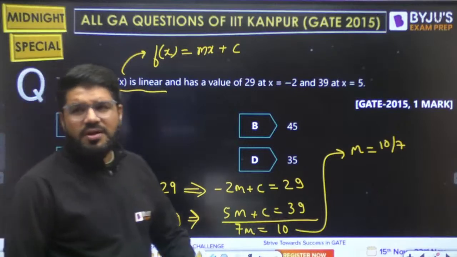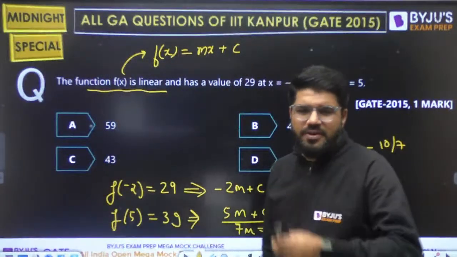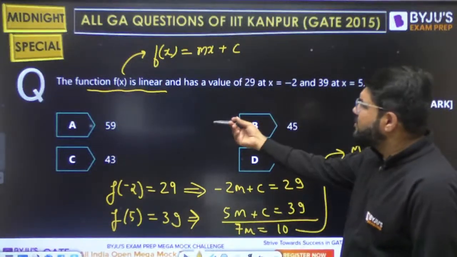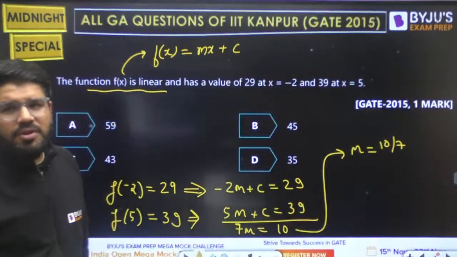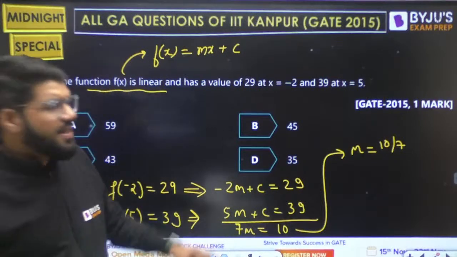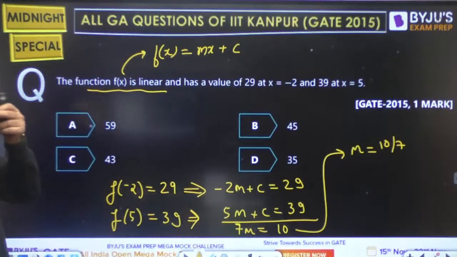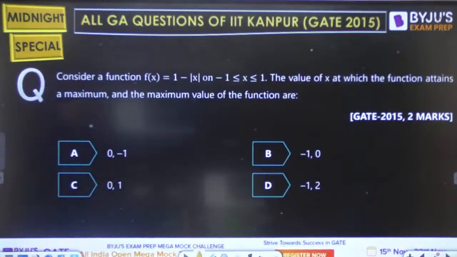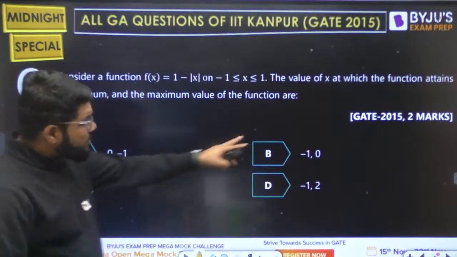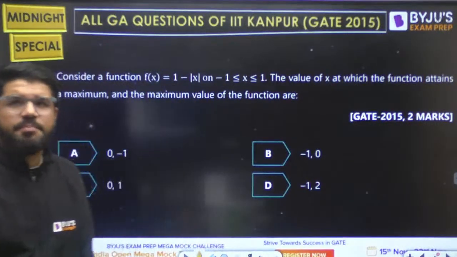So you got the feel of the question. The actual question is to find the value of the function at some given value of x. That has gone missing, so we can scan the paper of 2015 later on and you can complete this. But this is how you can approach this question. Simple one. Let's go to the next question. Consider a function. One more function-based question, but this one is 2 marks. But this is again very simple.